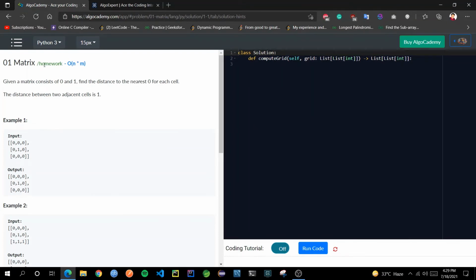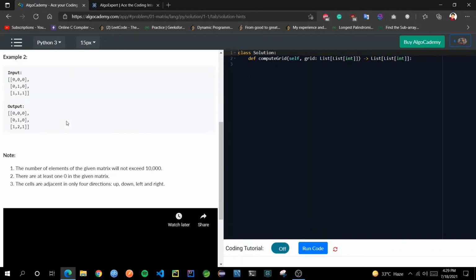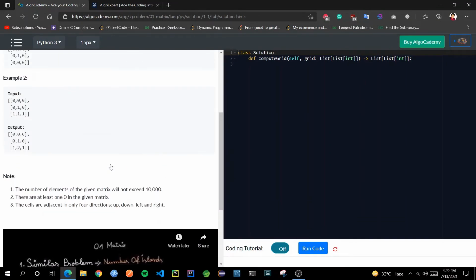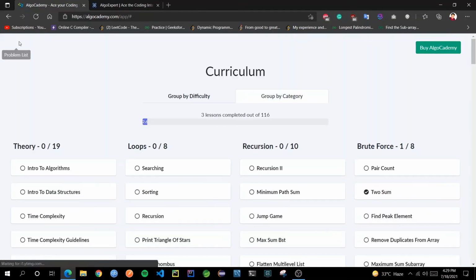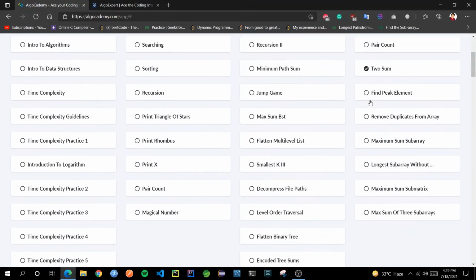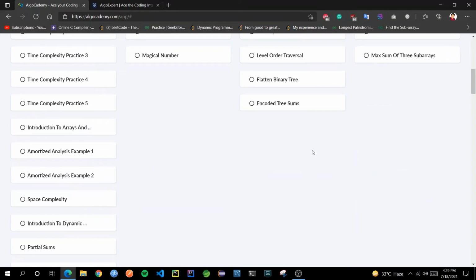Now here, see, this is a homework problem. Here you will get one video explaining it if you are not getting how to do it, but you will not get those coding tutorials. Here this button is disabled. For these homework kinds of problems, you only have to do it yourself, run the code, and validate how your solution is doing. So this is all it has to offer, and this is a very unique platform, I would say, in terms of how they approach a problem step by step, and how they check your code quality and naming convention as well, which is not there anywhere else.